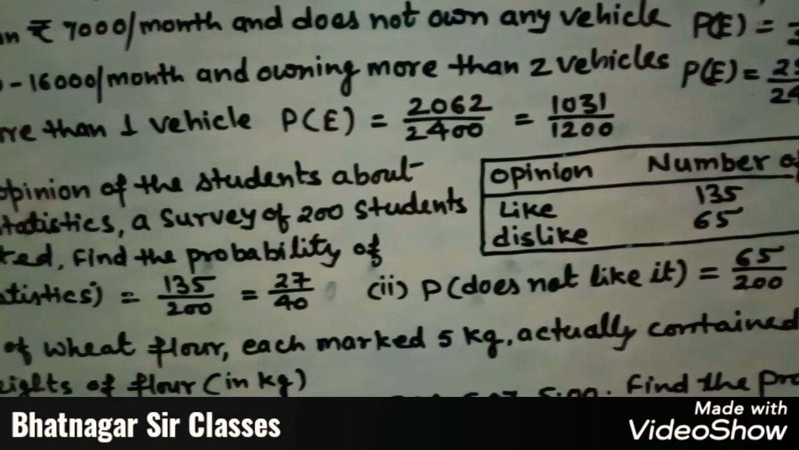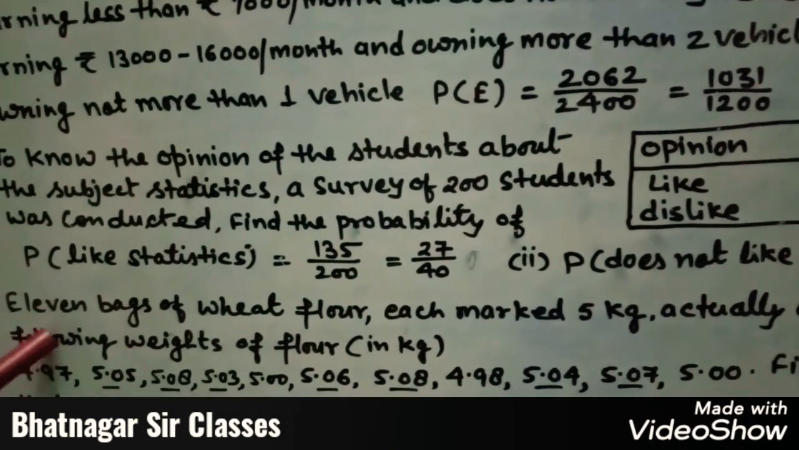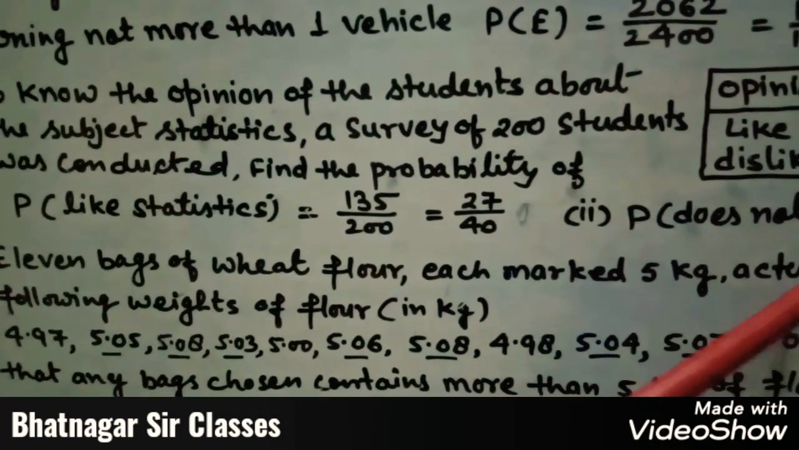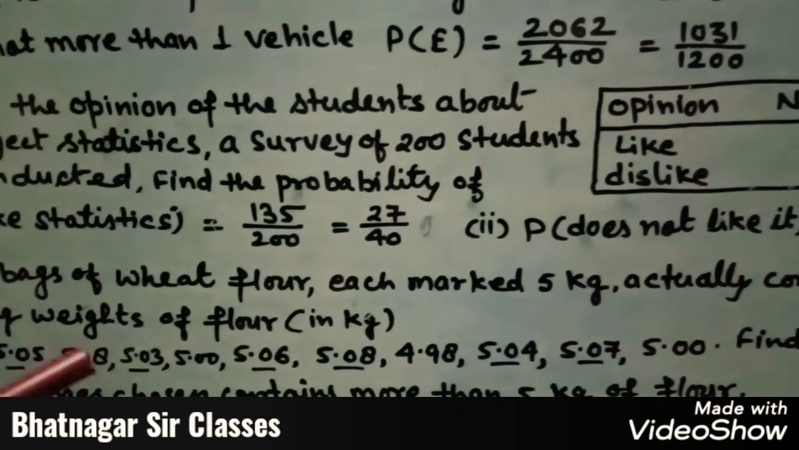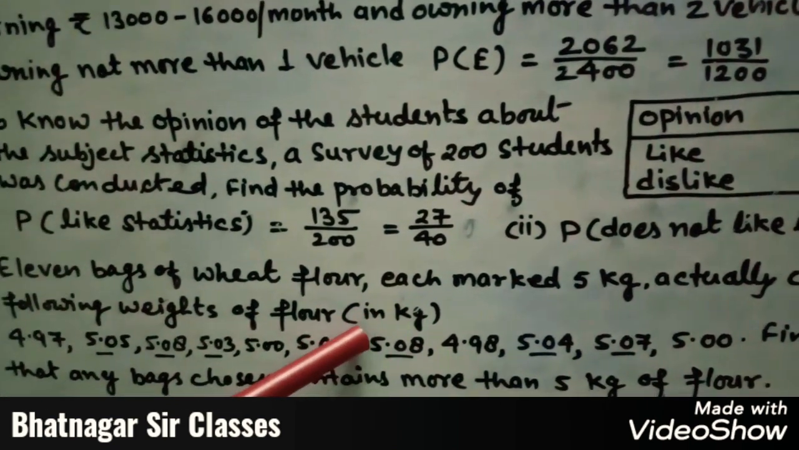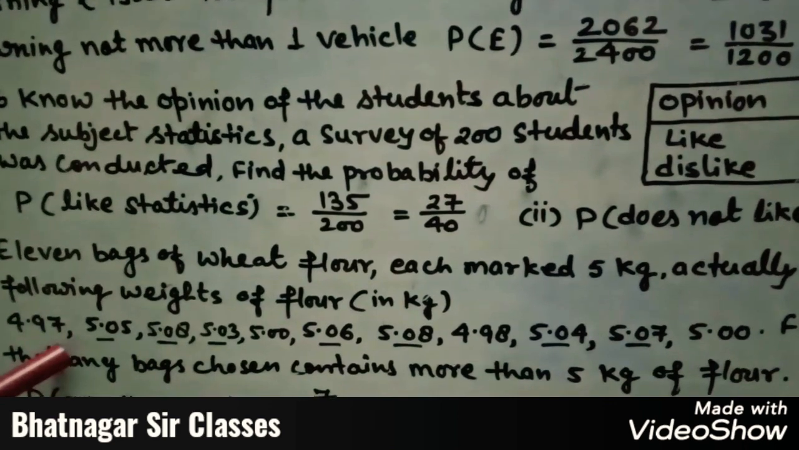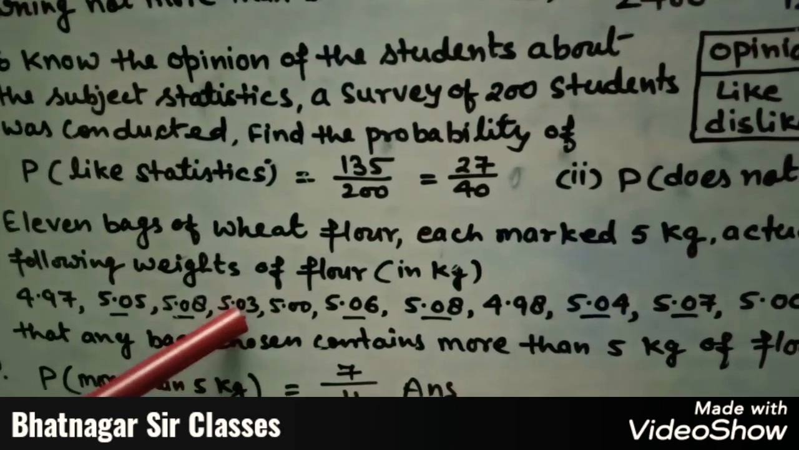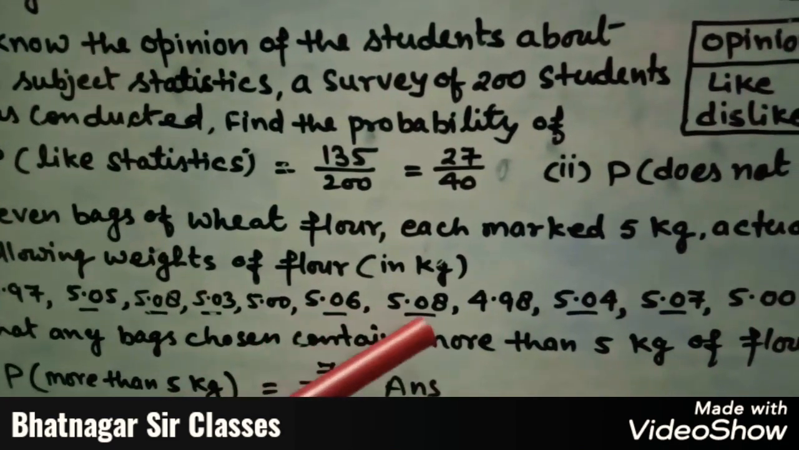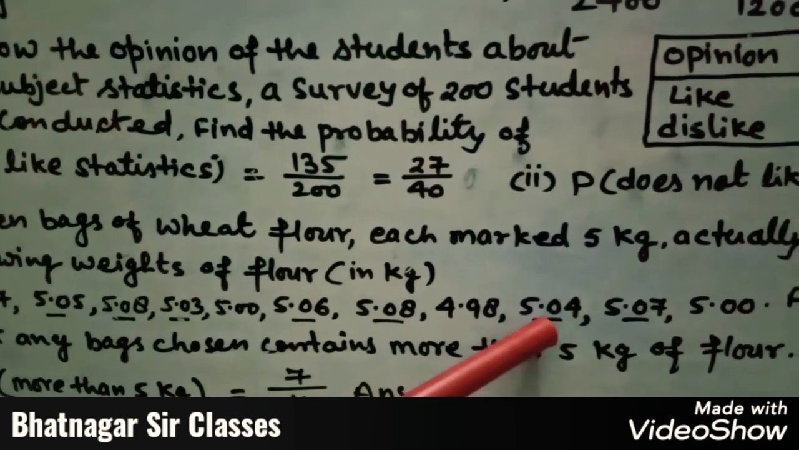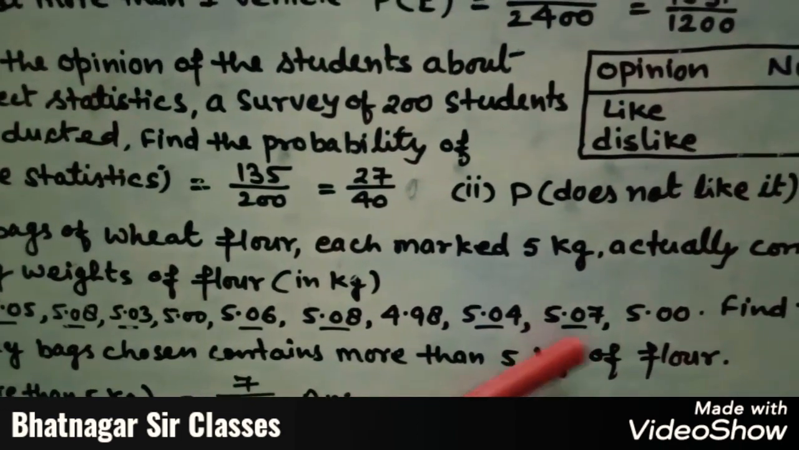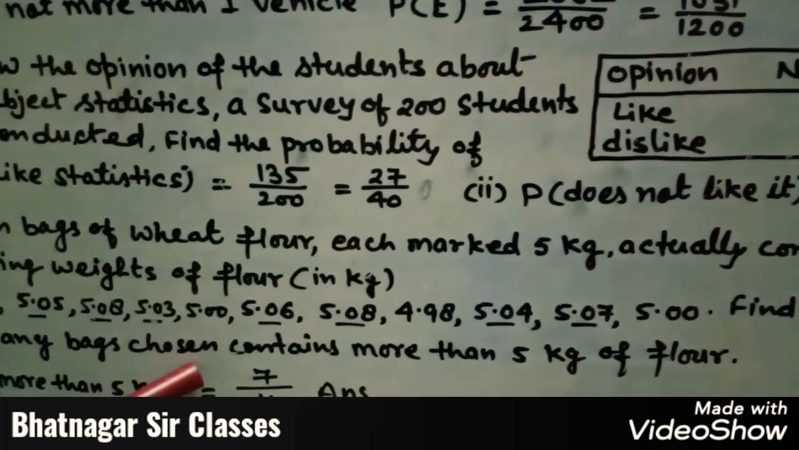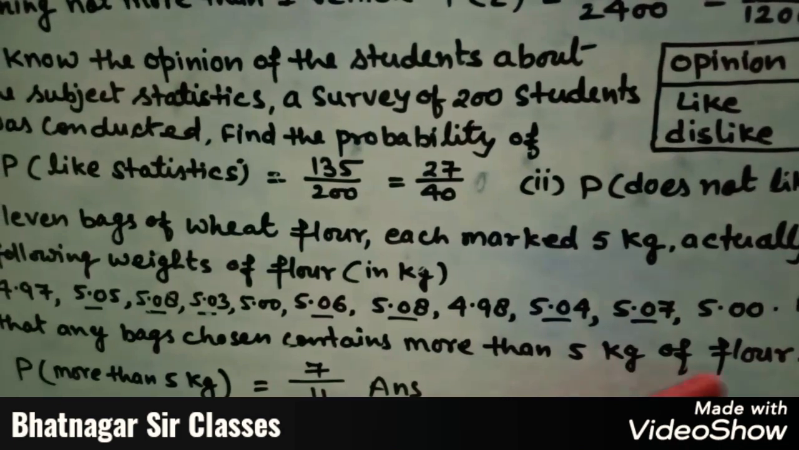The same way in question number 11, it is given 11 bags of wheat flour, each marked 5 kg, actually contain the following weight of the flour in kg: 4.97, 5.05, 5.08, 5.03, 5, 5.06, 5.08, 4.98, 5.04, 5.07 and 5 kg. Find the probability that any bag chosen contains more than 5 kg of flour.